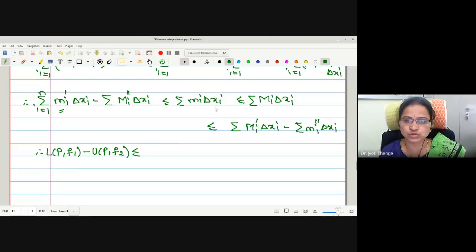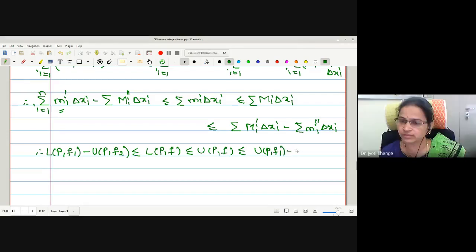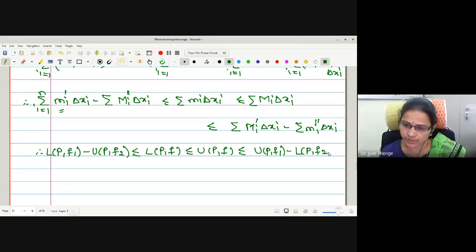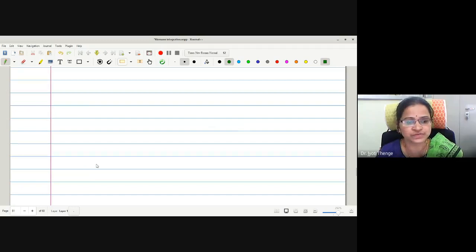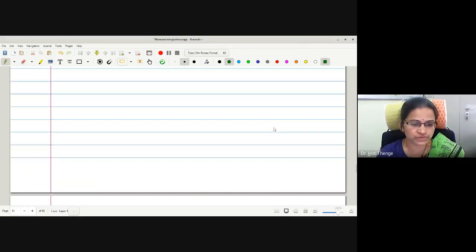Less than or equal to, this is the lower sum L(P,f), less than or equal to U(P,f). Good. Less than or equal to this one, which is the upper sum, because capital M means upper sum: U(P,f1) minus L(P,f2). Good. This is the relation between the bounds we have obtained.